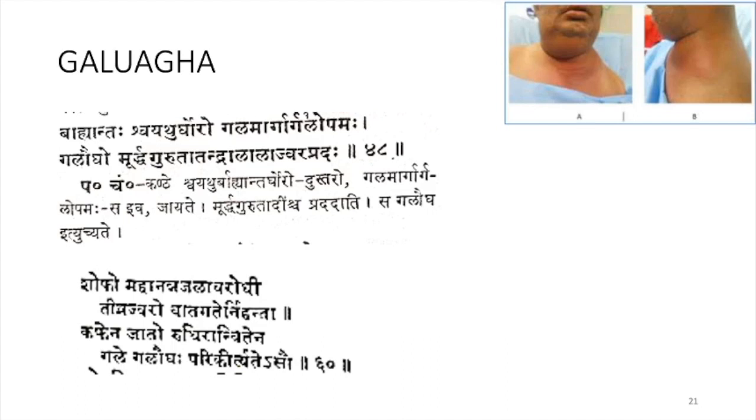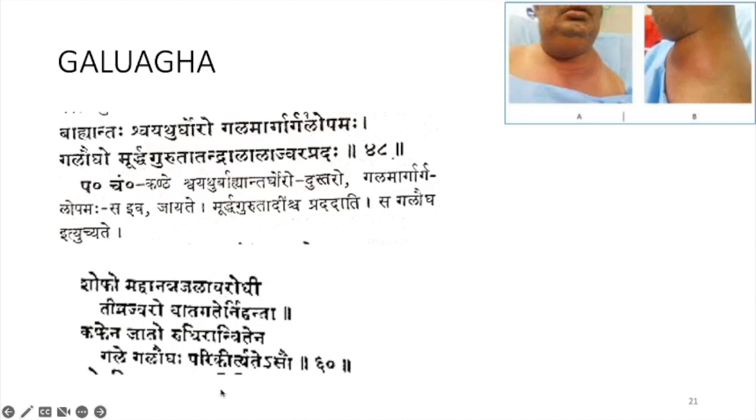So this can be compared to retropharyngeal abscess, the formation of abscess in the throat region. There you can see outside there will be swelling, and inside the throat also there will be swelling. It will completely block the throat, and along with that there will be heaviness in the head, and there will be Tandra, Lalasrava, and Jwara will also be there. This is according to Ashtanga Hridaya.